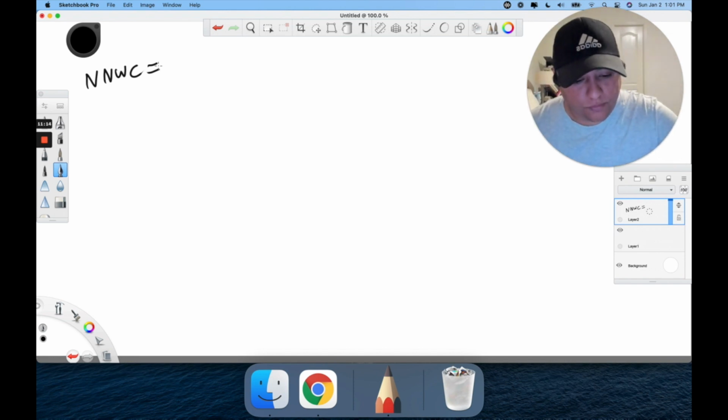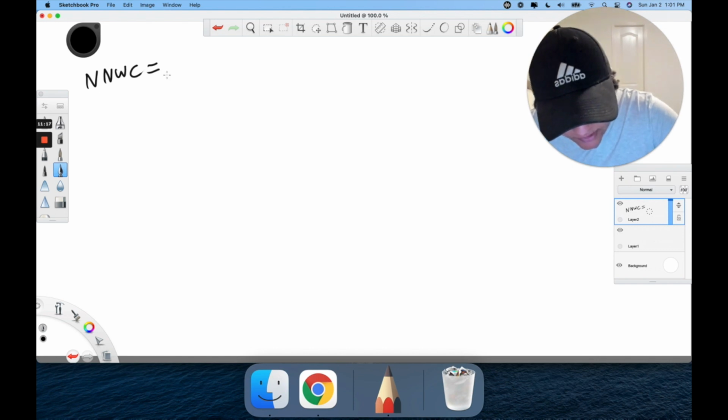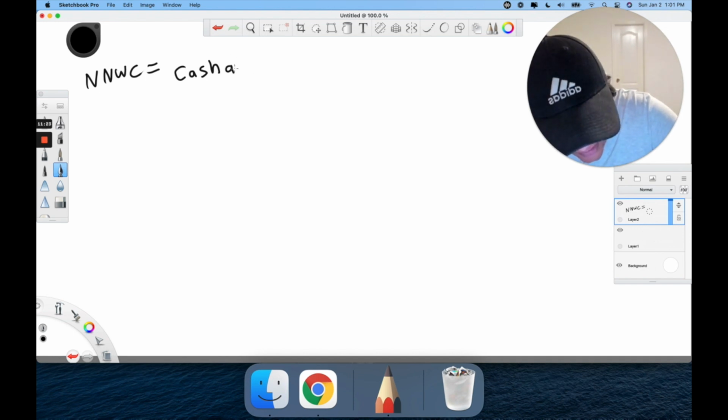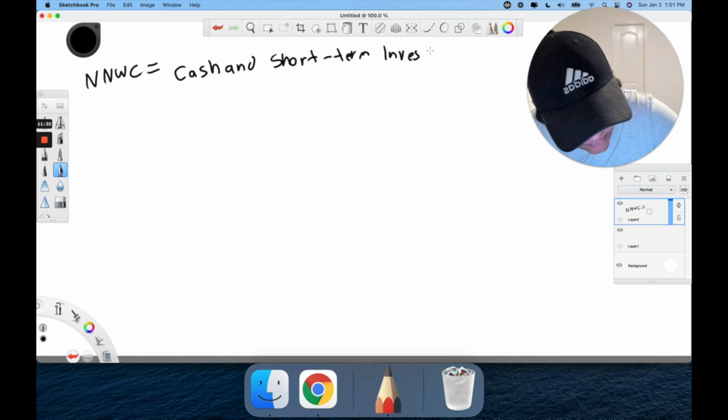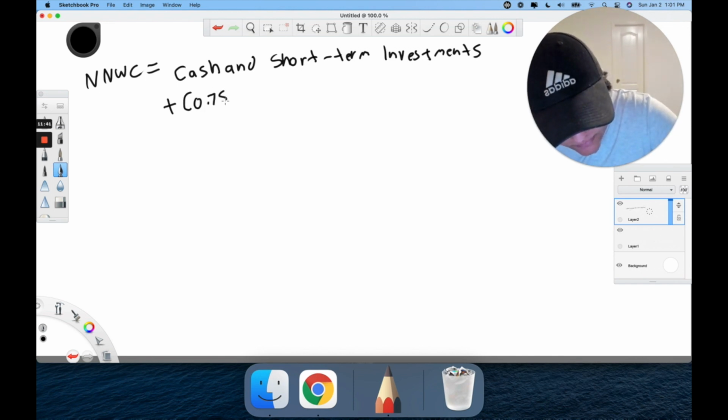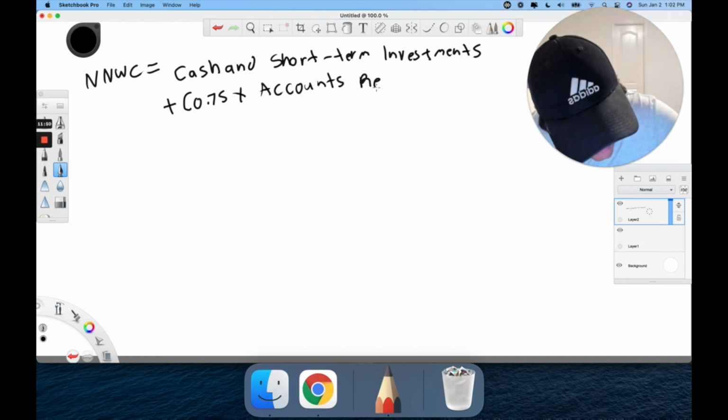So again, the formula for this is, I'm trying to think of how to write it. Okay, so it's cash and short-term investments, plus 0.75 times account receivables.